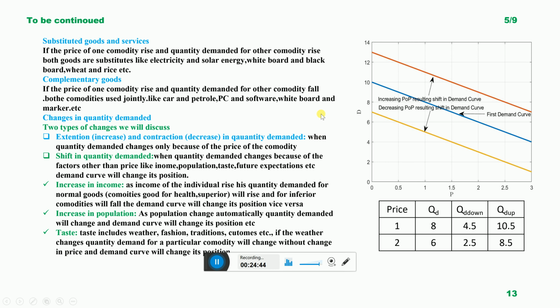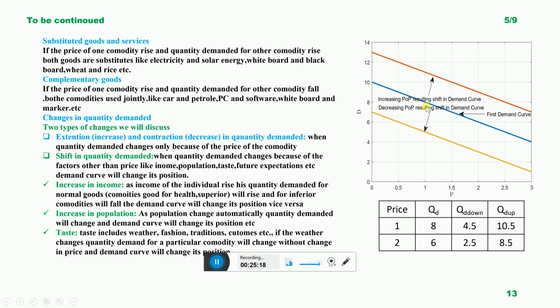And this is very clear from the graph. This blue line is the first demand curve, and the demand curve shifts upward when population increases, resulting in a shift in the demand curve. The demand curve shifts upward when the price is 1.